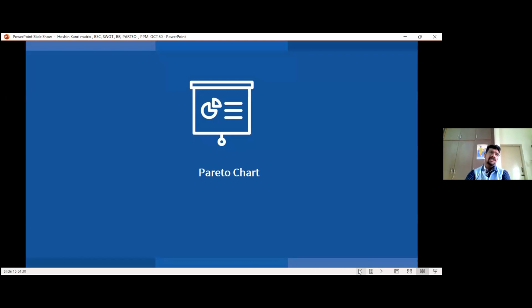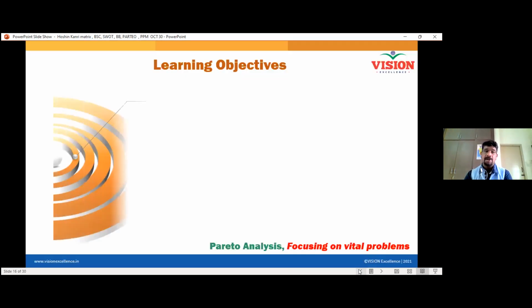Project prioritization is an important tool which we choose based on a lot of criteria. Pareto is another tool which will help you to choose projects when the problems are fewer. Okay, and which problem is creating a lot of loss to the company. See, 10 problems are there, but which one is causing a lot of pain? Which one is creating a lot of revenue loss? For that, you can use Pareto to identify that.